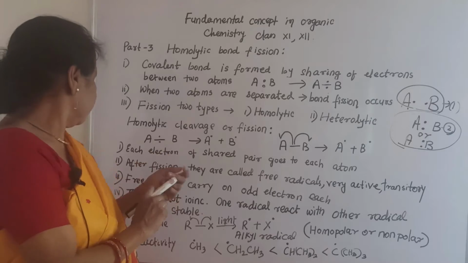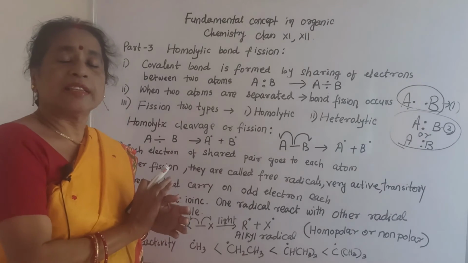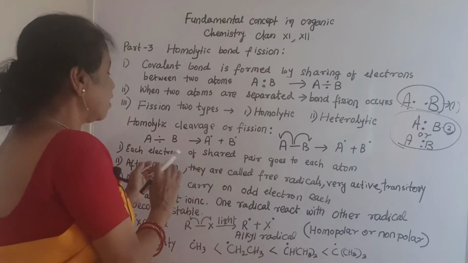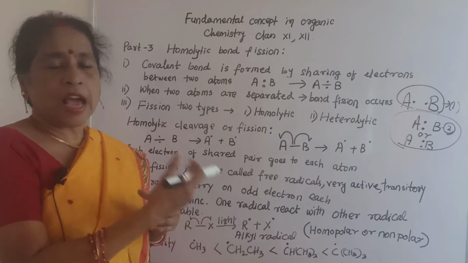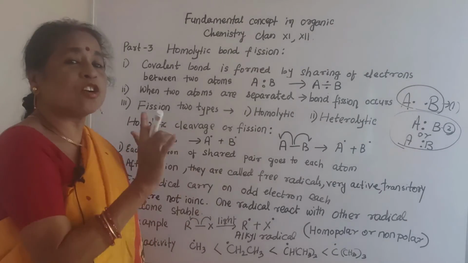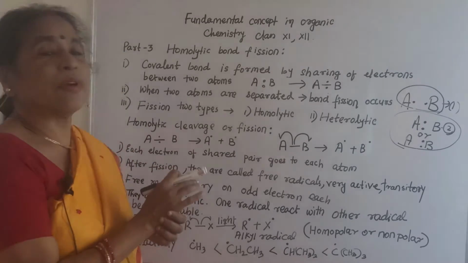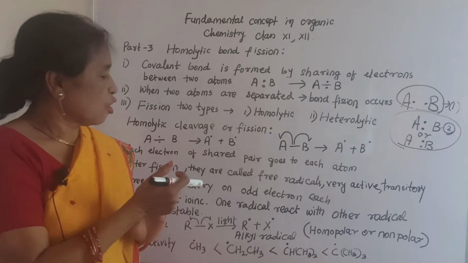Electron only 1. They are not ionic, not any covalent nature or any other nature. They are specially called free radicals. One radical combines with another radical and gives a stable compound.